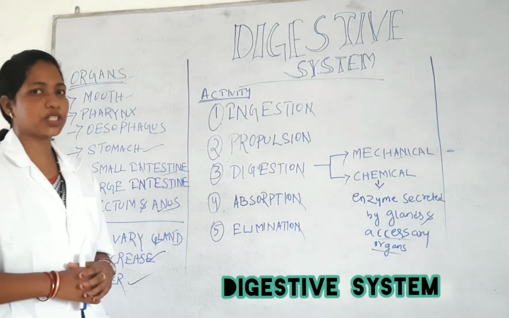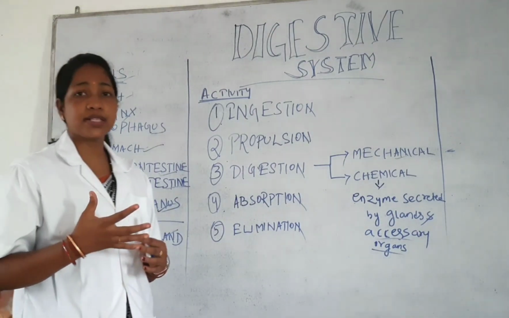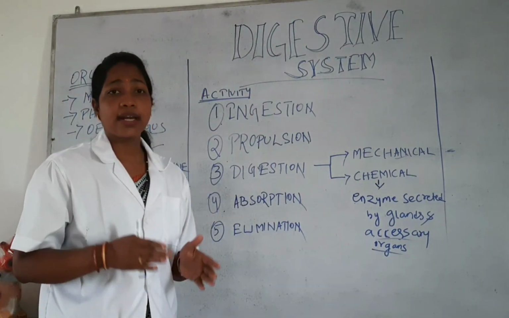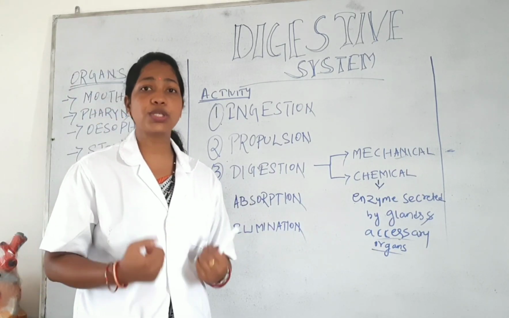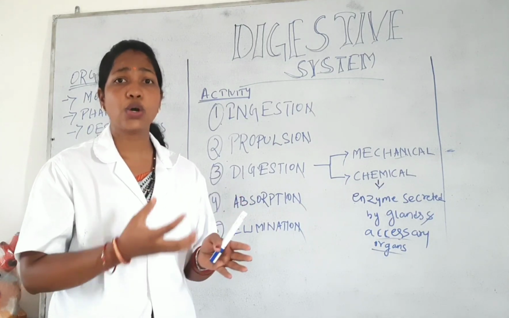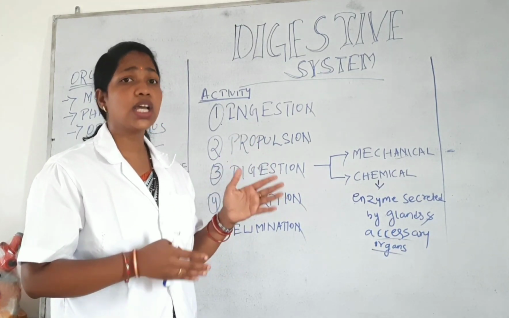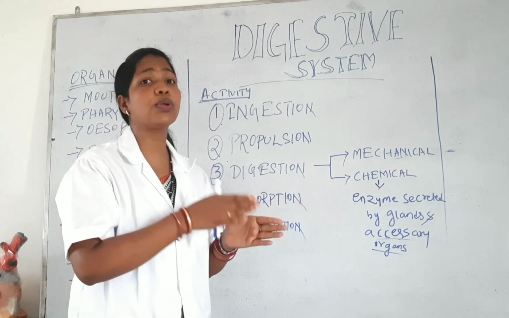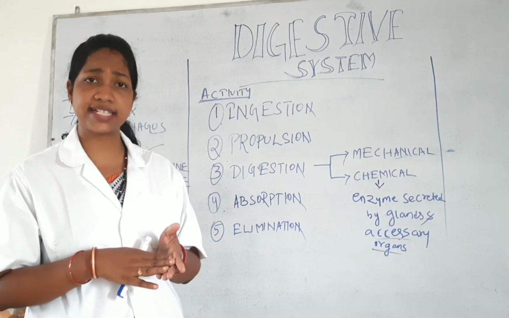So today we will discuss the digestive system. Okay, so what does digestive system mean? In our day-to-day activities, we require some energy. From where do we receive that energy? From food. We already know that we receive energy from food. So digestive system means we discuss how that food is converted into energy. That total procedure is called the digestive system.